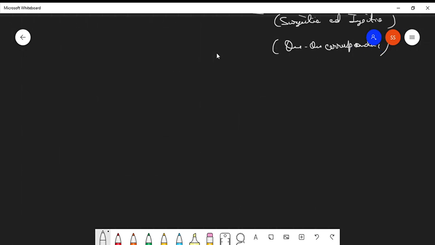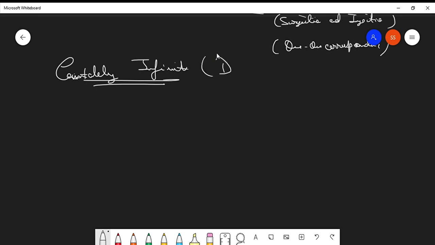What is a countably infinite set? Also called denumerable sets. In some books, countably infinite sets are denoted as denumerable sets.